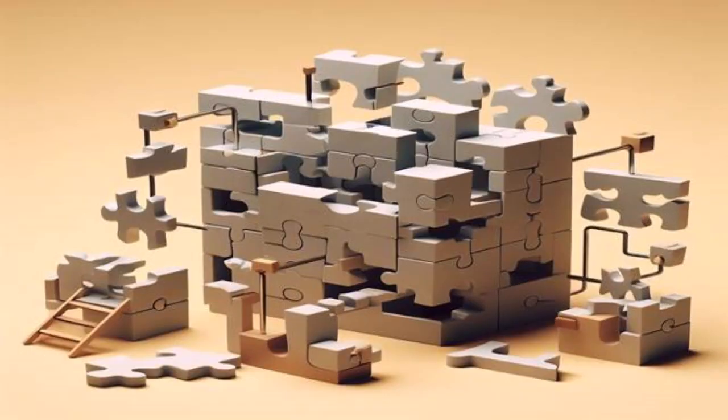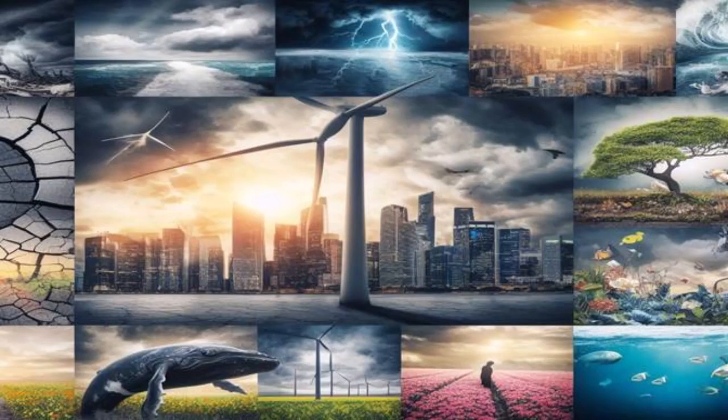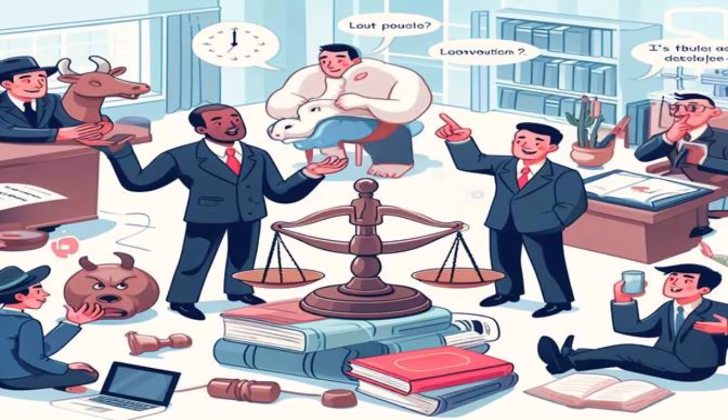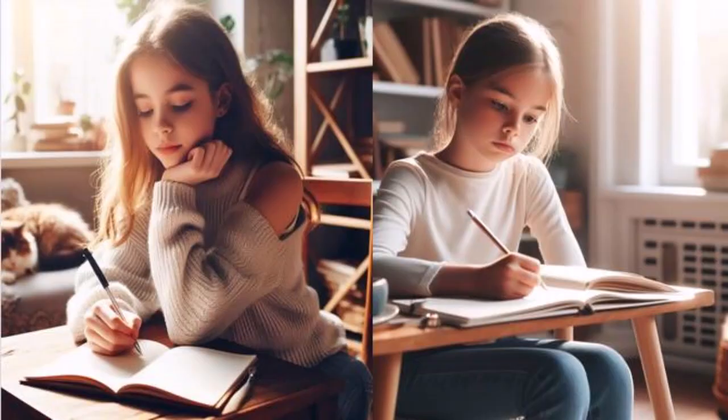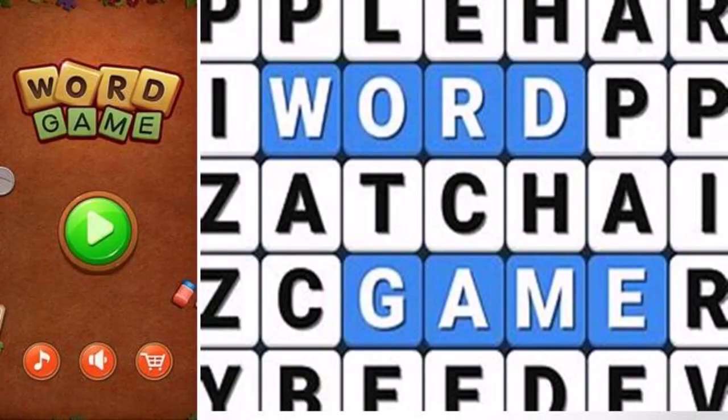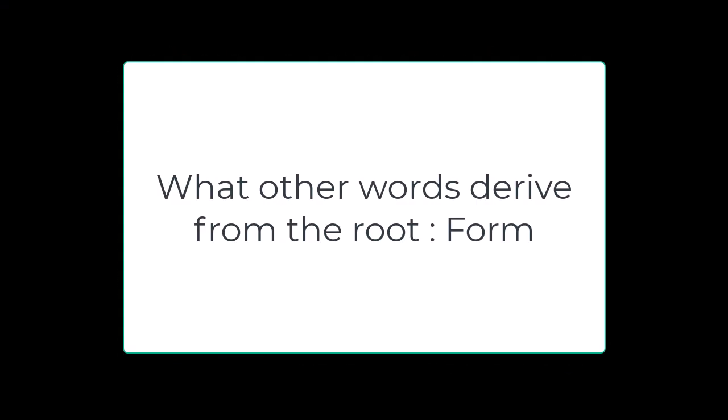These are just a few of the many adjectives that can be derived from the stem form. These adjectives can be used to describe a wide variety of things, from the natural world to the products of human creation. Challenge yourself to use these adjectives in your everyday conversations, writing, or creative projects. What other adjectives derived from the stem form can you think of?